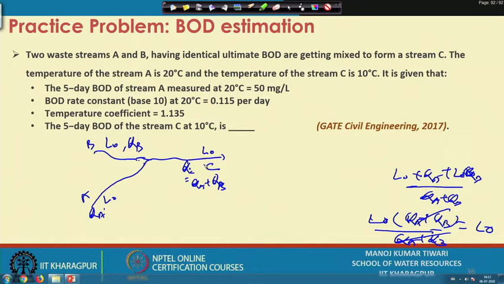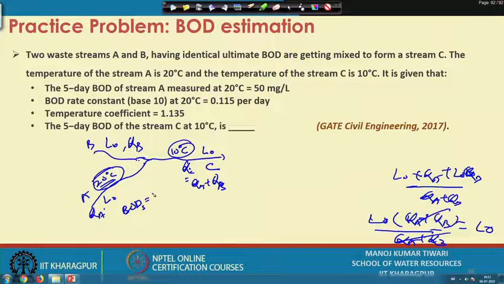The temperature of stream A is 20 degrees Celsius, the temperature here is 20 degrees Celsius, and the temperature of stream C is 10 degrees Celsius. So, here the temperature is different. It gives that the 5-day BOD of stream A at 20 degrees Celsius is 50 milligram per liter.